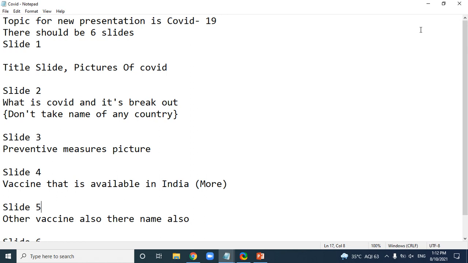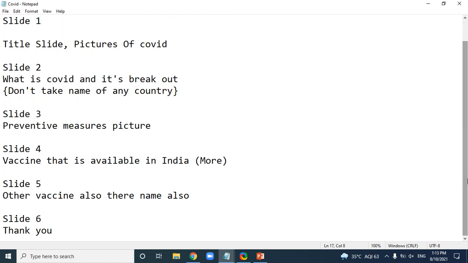First slide should be the title slide, and we have to put pictures of COVID-19. In the second slide we have to put what is COVID and its breakout, and don't take the name of any country. Slide 3 should be the preventive measures picture, and slide 4 will be the vaccines that are available in India the most. In slide 5, other vaccine names also, and in slide 6, thank you.